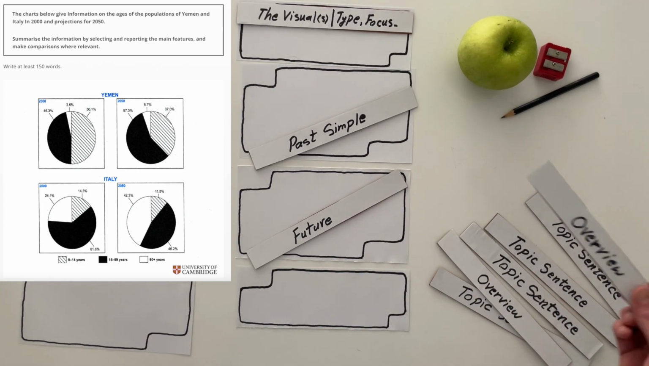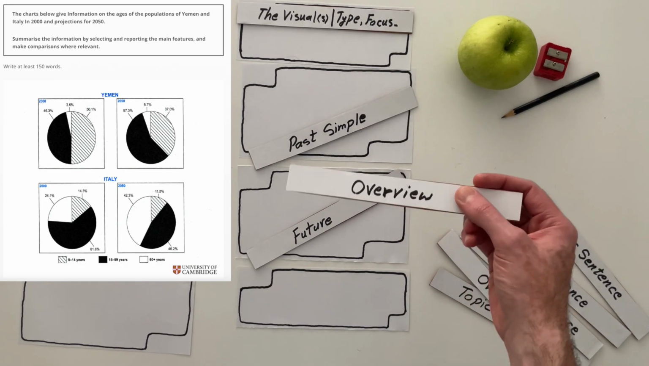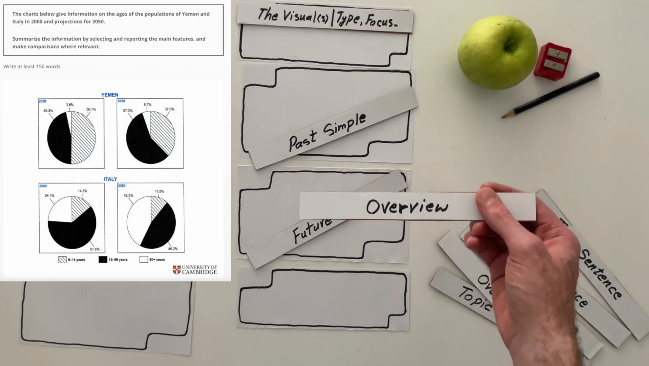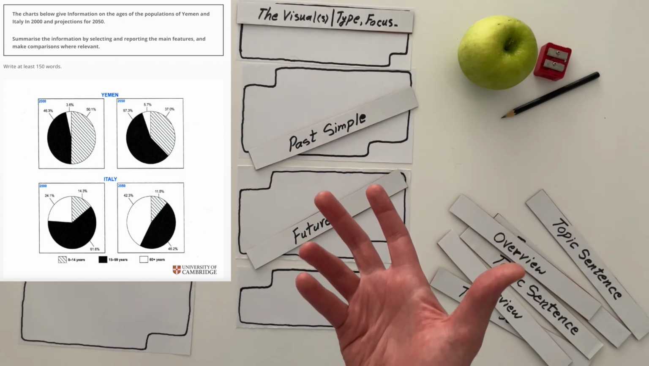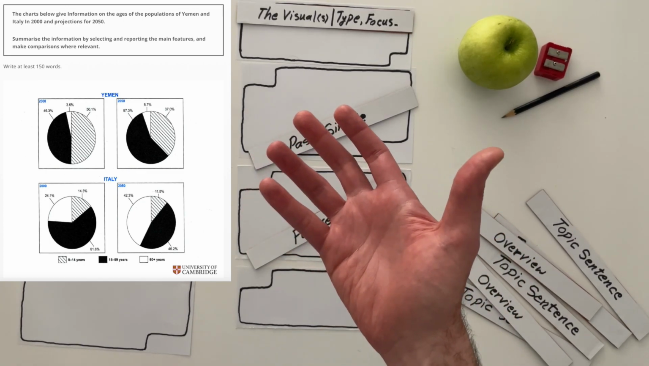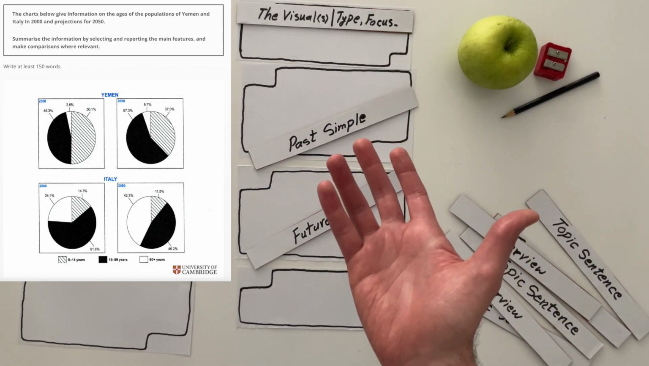And then you need an overview. Before I give you my suggestion, the overview is the one that catches your eye. Look at the visual again. What stands out? I can already say that the 15 to 59 age group is quite large. I can come up with a sentence like that.